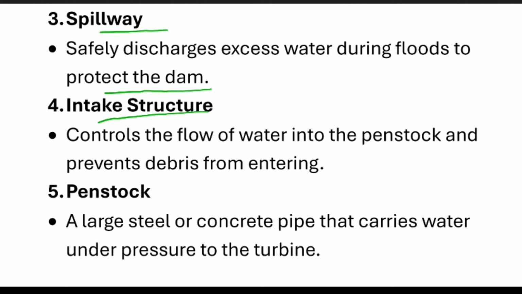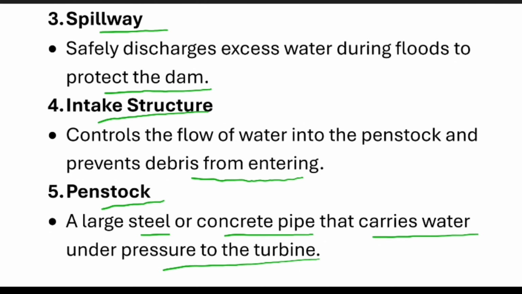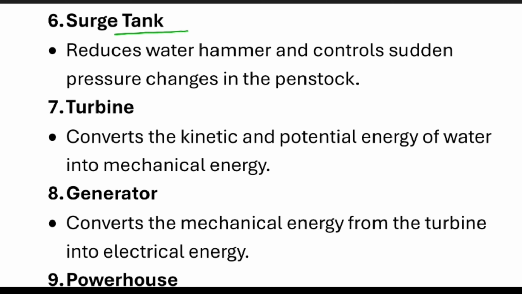Next is the intake structure. It controls the water into the penstock and prevents debris from entering, to prevent wastage. Next is the penstock. It is made of steel or concrete pipes and carries water under pressure to the turbine. And the surge tank reduces sudden pressure changes in the penstock. That is the purpose of the surge tank.